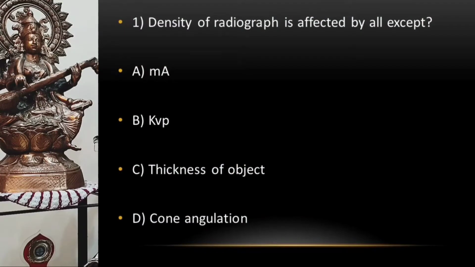First question is, density of radiograph is affected by all except option A, MA, option B, KVP, option C, thickness of object, or option D, cone angulation. So what do you think what will be the right answer for this question? Right answer is option D, that is cone angulation. Cone angulation mainly has the effect on the image captured rather than the density.